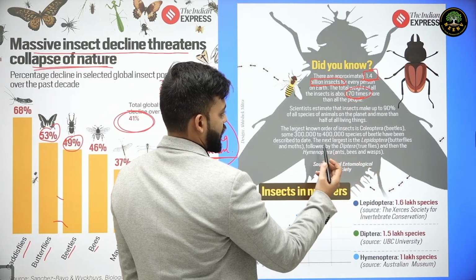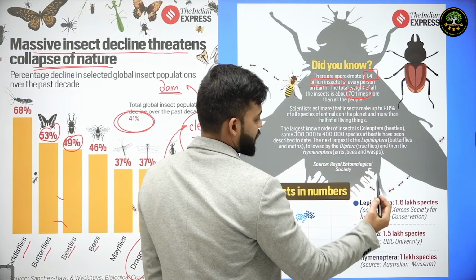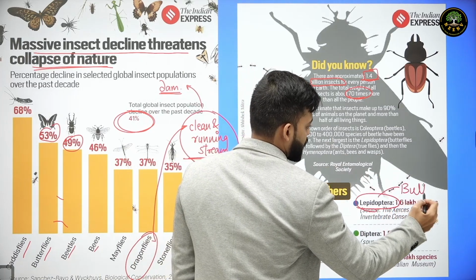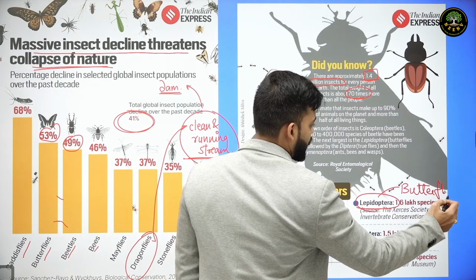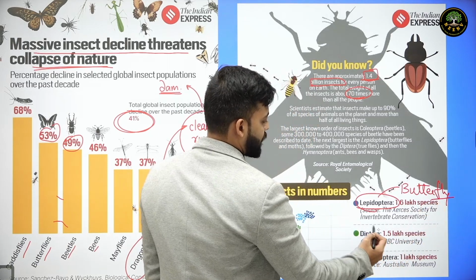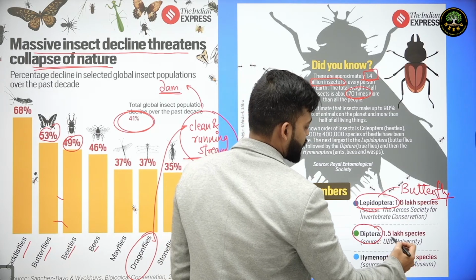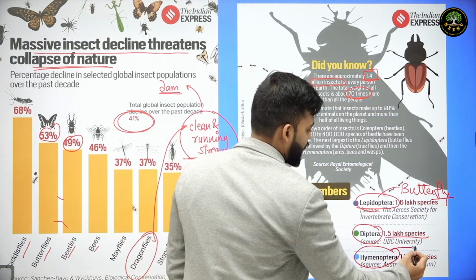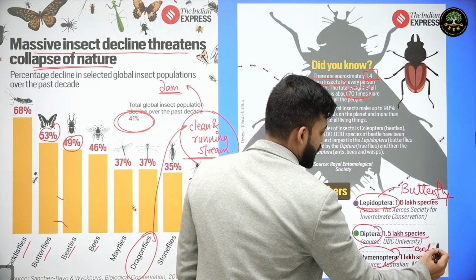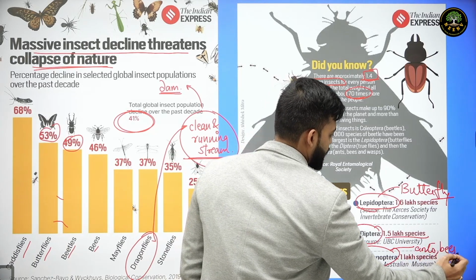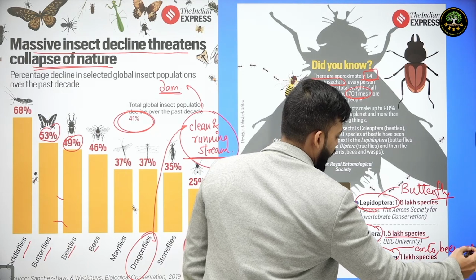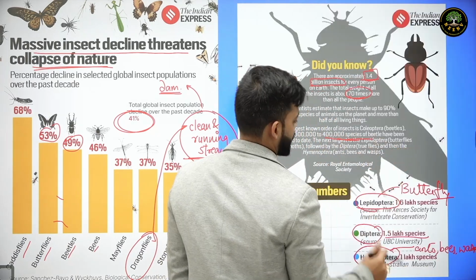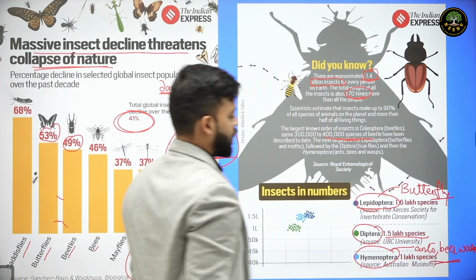If we see the population of different types of insects, then Lepidoptera, that is butterfly, has 1.6 lakh species. Diptera, that is true fly, has 1.5 lakh species. And Hymenoptera, that is ants, bees and wasps, have around 1 lakh species.